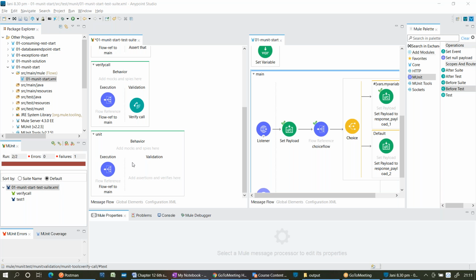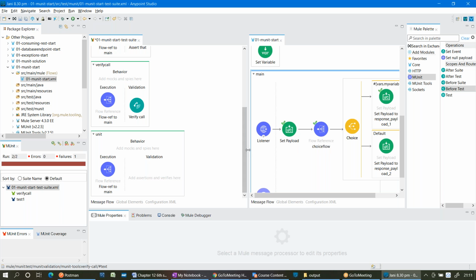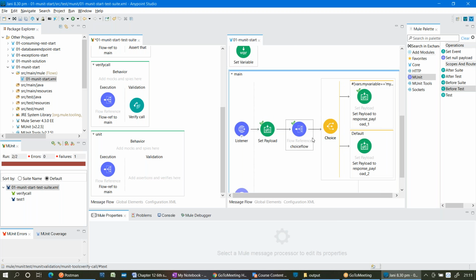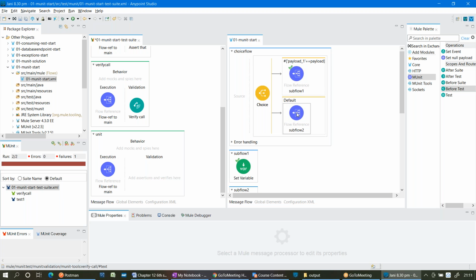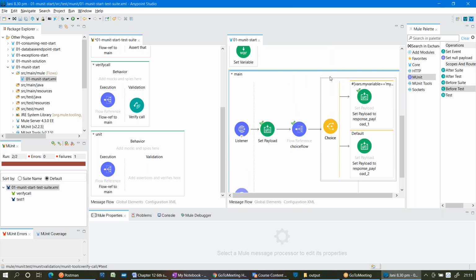Here, set payload will set the payload value in that event. Then that event will be processed by the flow reference. What is the flow reference referencing to? Choice flow. It is referencing to choice flow. Now, that choice flow is an external flow, right? Unit testing means what? I want to test the logic present in this main flow only. Even though it is referencing a child flow, I don't want to execute that.